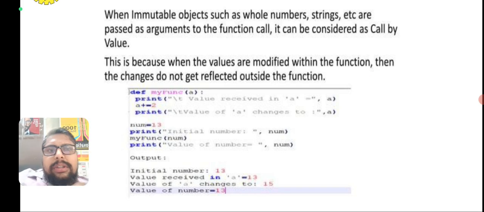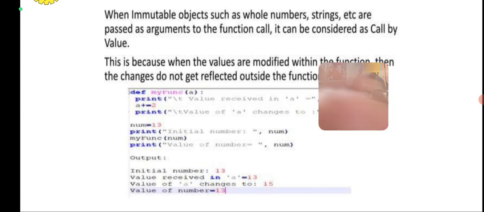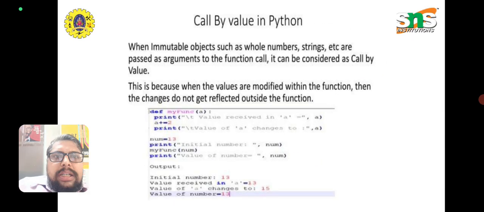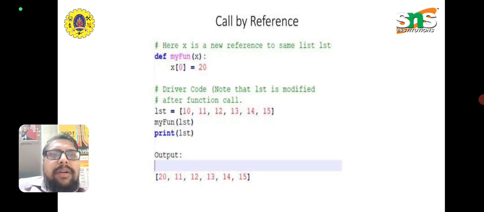First, the printing statement prints the value of a, which is the initial value. The initial value of num is 13, so the value received by a is 13. We then print the value of a after the change, which is 13 plus 2, that is 15. Whereas at last we print num, which is still 13. In this program, what we want to see is that the value of num doesn't get changed. That is, it is immutable. When we call by value, the value does not get changed.